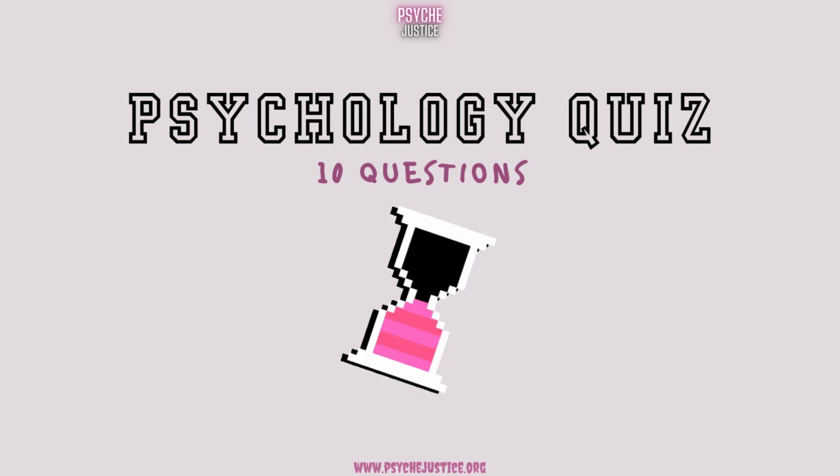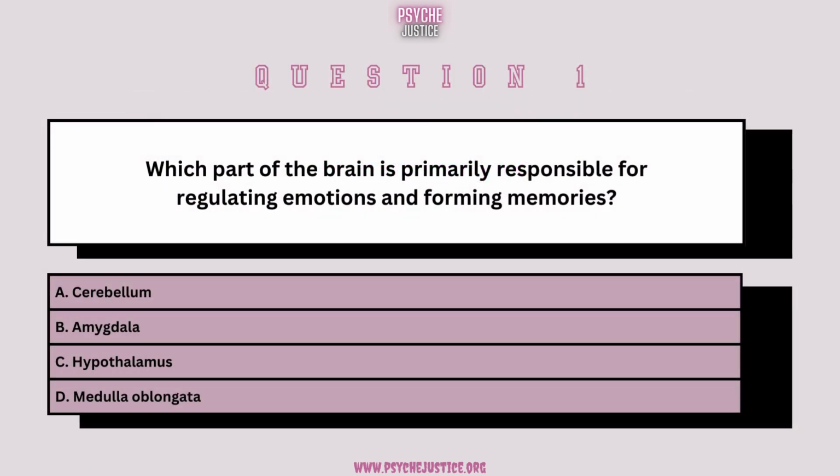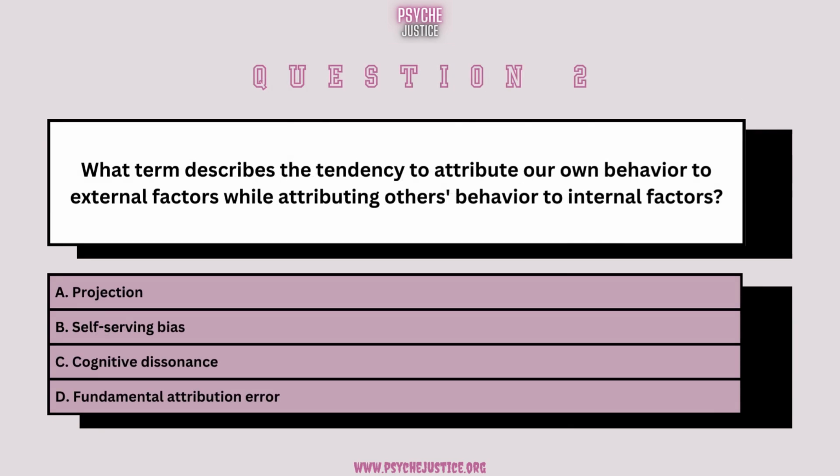Psychology quiz. Which part of the brain is primarily responsible for regulating emotions and forming memories? Amygdala. What term describes the tendency to attribute our own behavior to external factors while attributing others' behavior to internal factors?